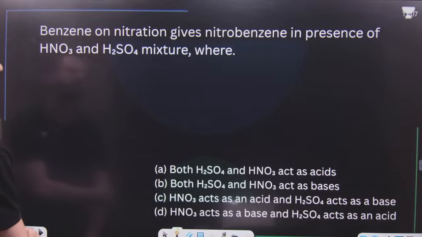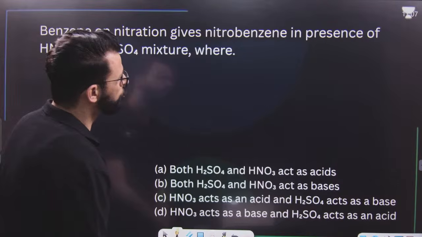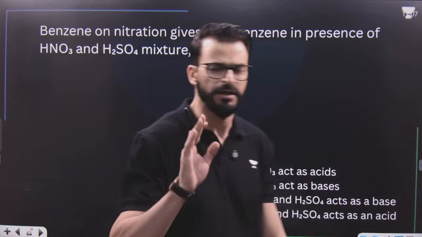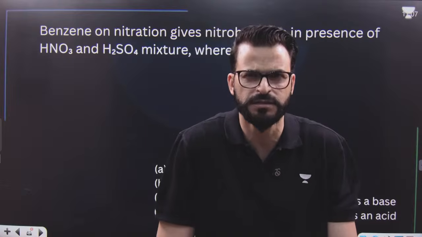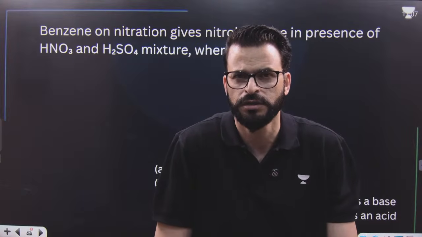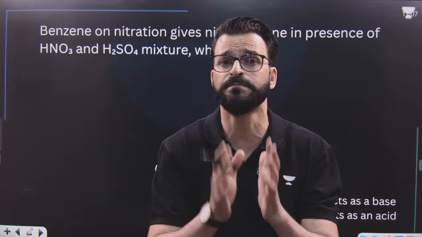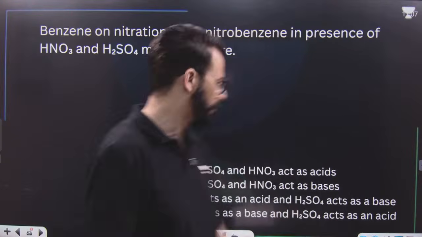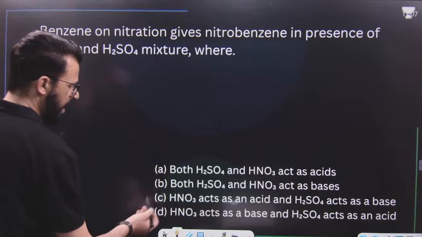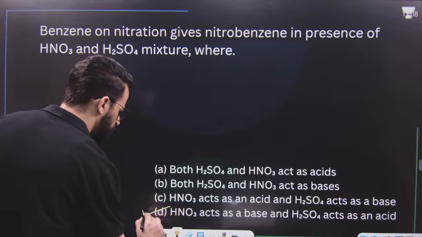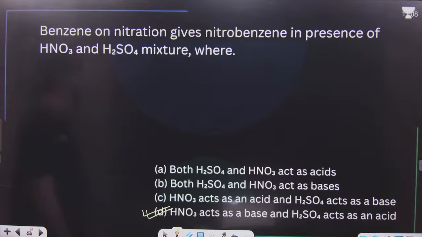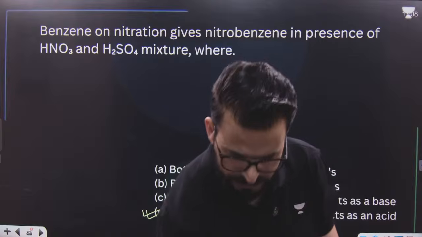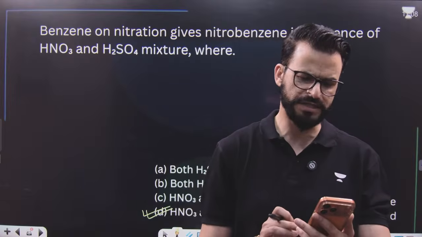After that, benzene on nitration gives nitrobenzene in the presence of a HNO3 and H2SO4 mixture. Whenever nitration of benzene takes place with the help of the nitrating mixture, HNO3 acts as a base. It will never act as an acid, and the actual acid of that reaction is H2SO4. So HNO3 acts as a base and H2SO4 is the actual acid of that reaction. I hope this point is clear to everyone.